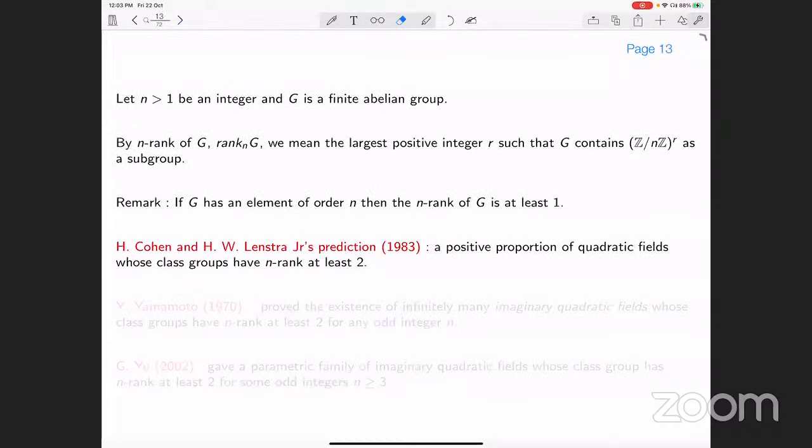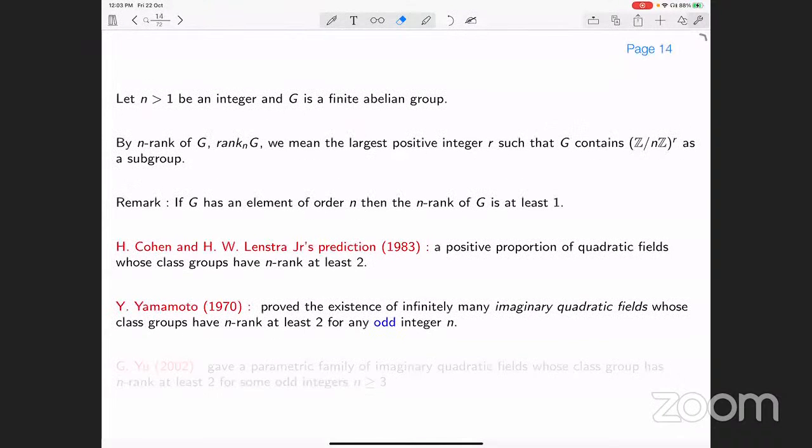And as we have seen in the first talk of yesterday, a more precise statement was there. So this is the Cohen-Lenstra prediction: a positive proportion of quadratic fields whose class group have n rank at least 2. They predict that. All right. So in this direction, Yamamoto proved the existence of infinitely many imaginary quadratic fields whose class groups have n rank at least 2 for odd n.